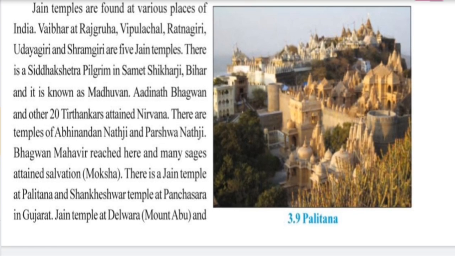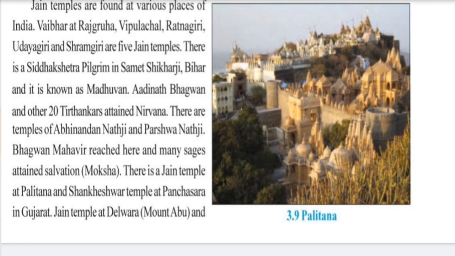We can see the Siddhakshetra pilgrimage in Samet Shikharji in Bihar, and it is also known as Madhuvan. What is known as Madhuvan? That is the Siddhakshetra pilgrimage in Samet Shikharji. Next, Adinath Bhagwan and 23 Tirthankars attained Nirvana here. Nirvana means moksha. Even the temples of Abhidhan Nathji and Parshvanathji, Bhagwan Mahavir reached here, and many sages have also attained salvation, that is Nirvana or moksha.